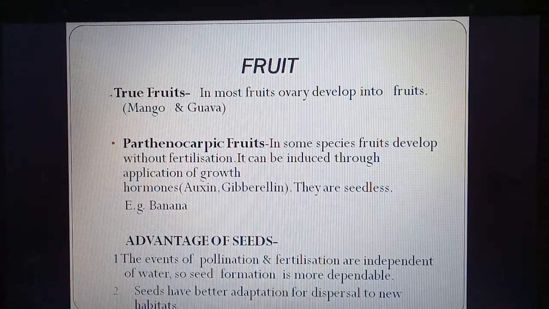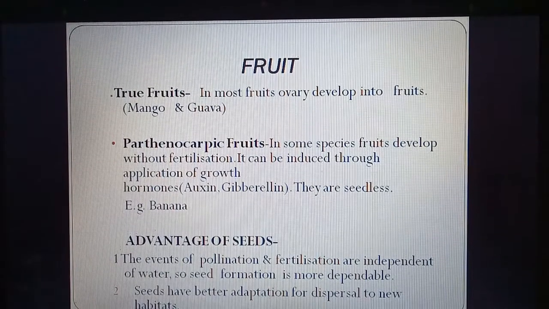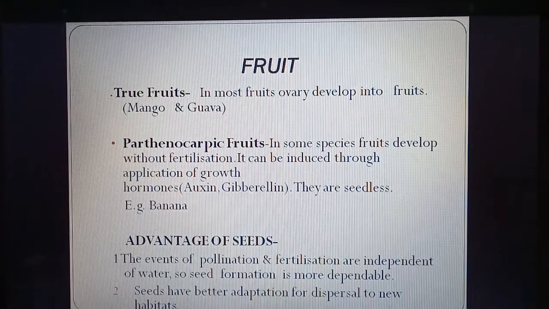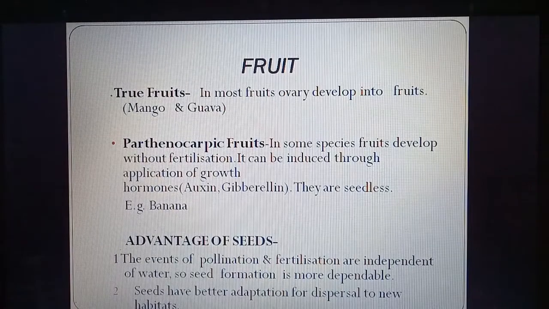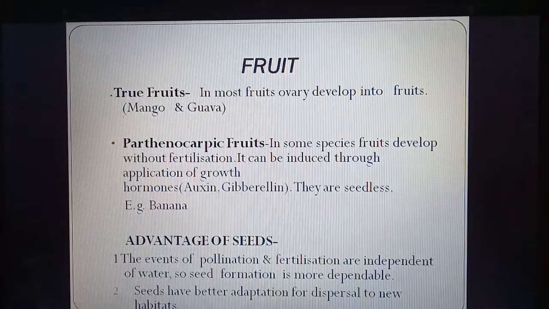Now what is the advantage of seed to the plant? First, the events of pollination and fertilization are independent of water. So these processes do not depend on water. So seed formation is more dependable. It means that seed formation is possible. It is very easy to form the seed because they do not depend on water all the time.